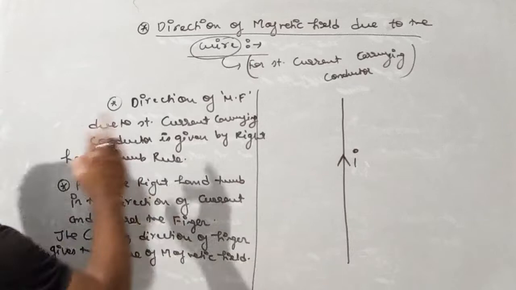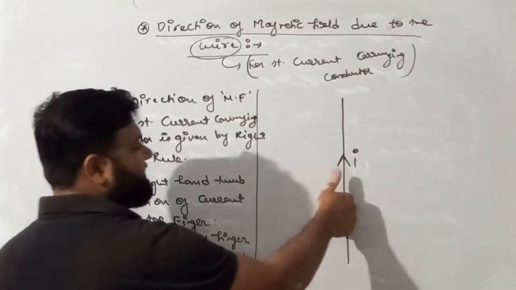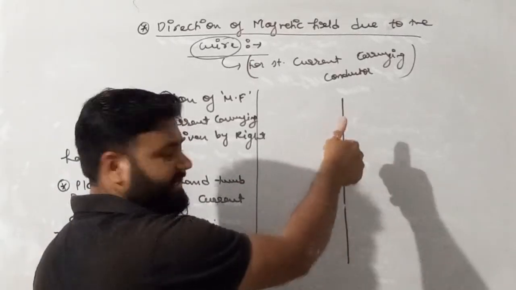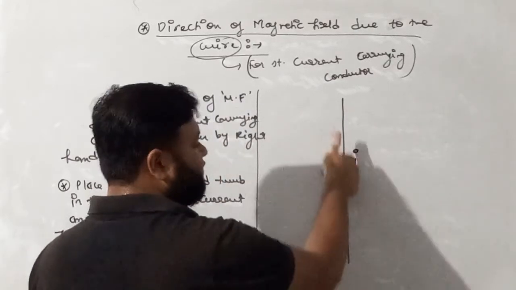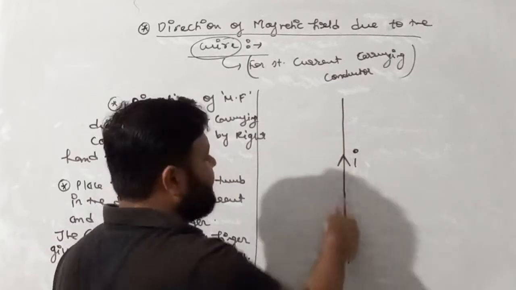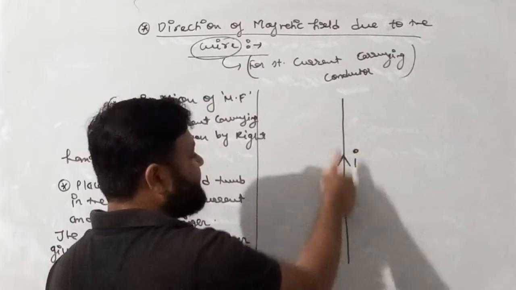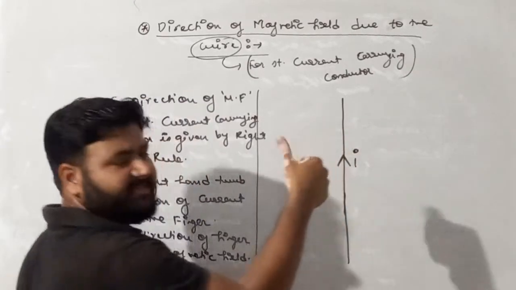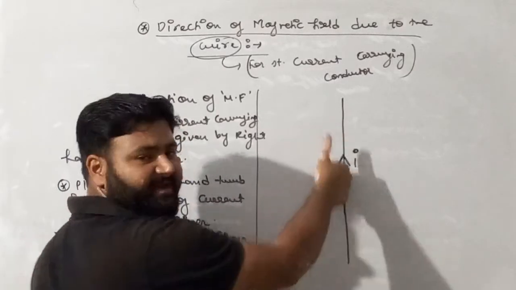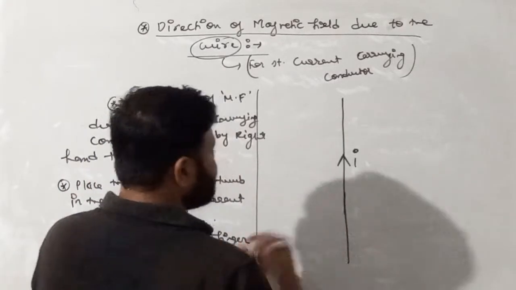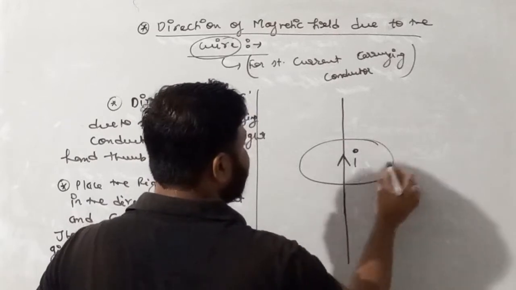The rule says place the thumb in the direction of current. Here the direction of current is upward, so I am placing my thumb in the direction of current and curling the fingers. The fingers will curl like this.